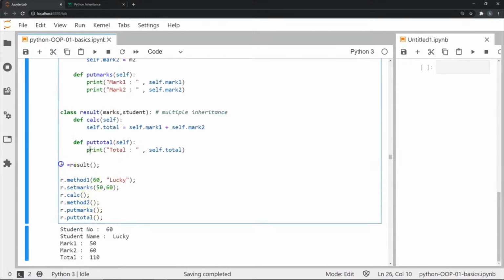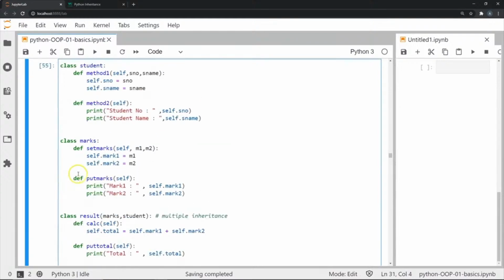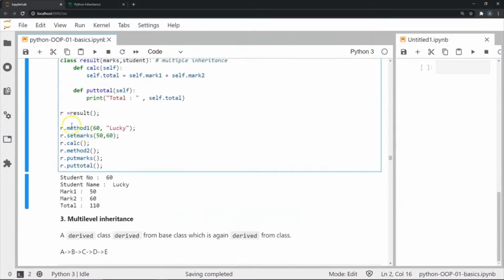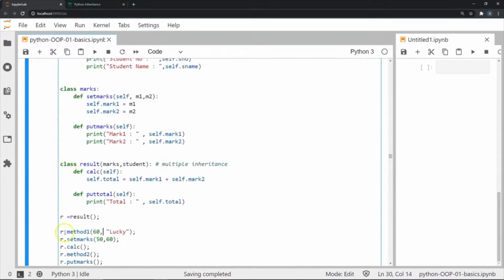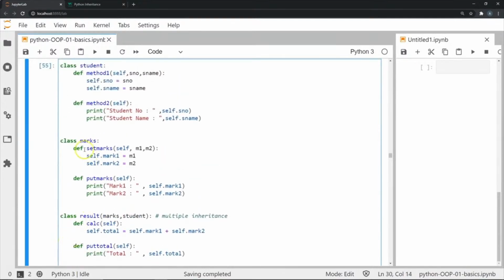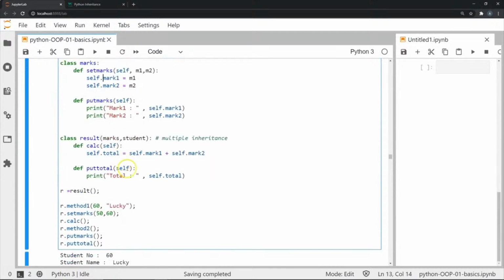So if you can see here, I have created an instance of this derived class called result. I'm storing it in R. Then I'm going to access method 1, which is obviously a method from the first superclass called student, and I'm going to store, okay, so this is name is, I guess, Lucky, and he has 60 marks. Secondly, then I'm going to do our set marks, which is the method from the second superclass, which is going to set the marks respectively.